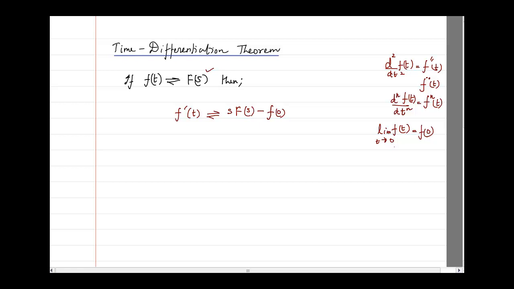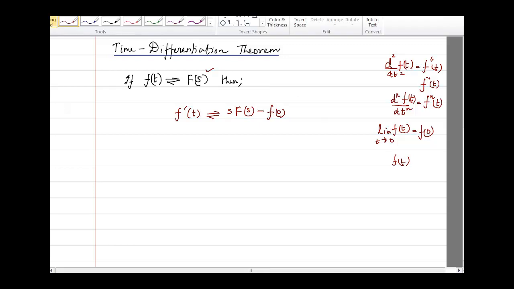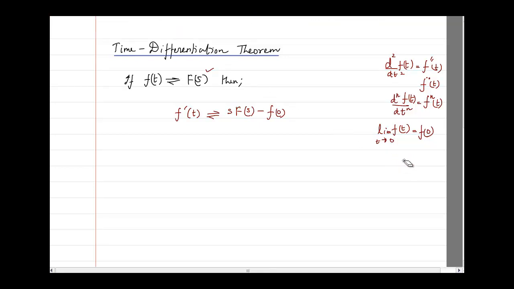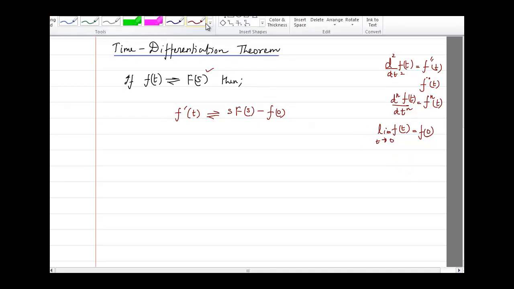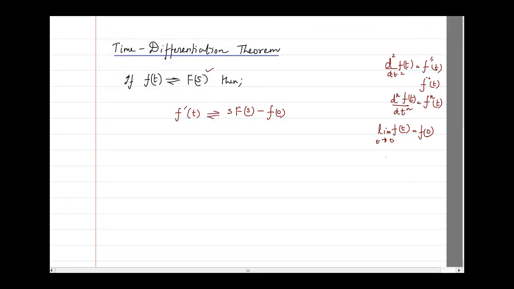For that all you have to do is substitute 0 wherever you find t, and you will get the value of f of 0. That means if you have a function f of t, wherever there is t, you substitute t with 0, you will get f of 0. f of 0 is also called the initial condition. Why is it called the initial condition?